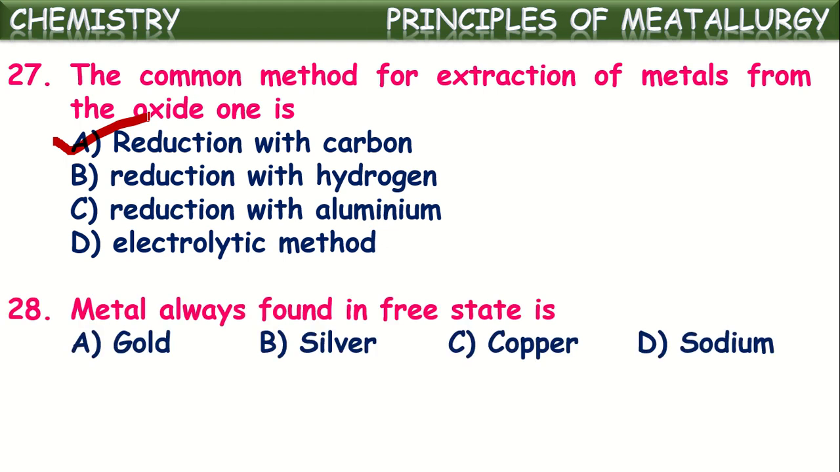Metal always found in free state is... Which metals are found in the free state? Least reactive metals are generally found in the free state. If you observe among these, gold is one of the least reactive metals. Gold, platinum, these metals are always available in the free state in nature as they are least reactive.